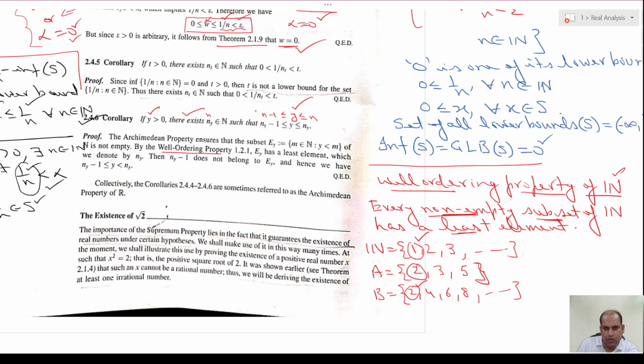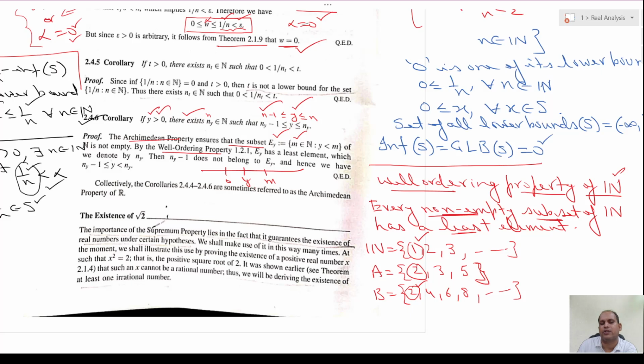Now, how to do this using the well ordering property? The Archimedean property ensures that the subset E_y, which is the collection of all those natural numbers which exceed y, is non-empty. See, y is here, and these are all those natural numbers which are to the right of y, and y is strictly greater than 0.